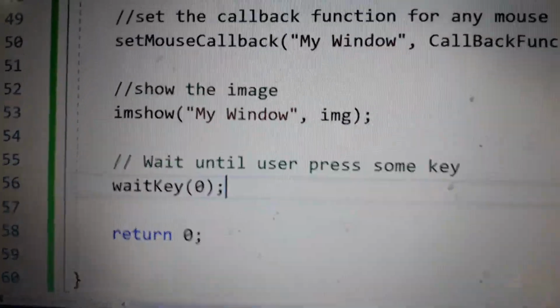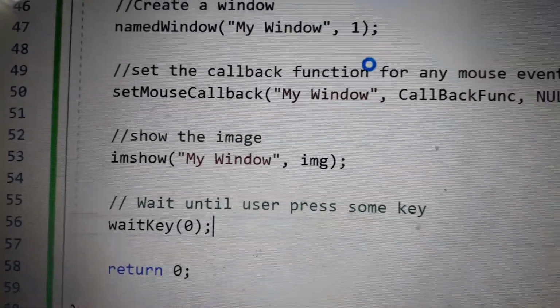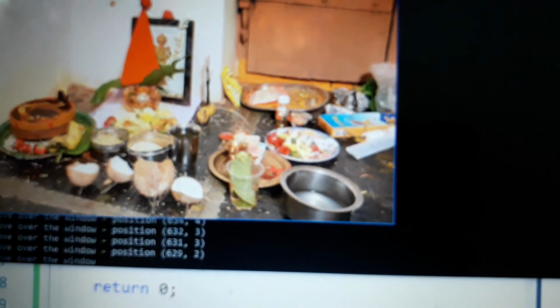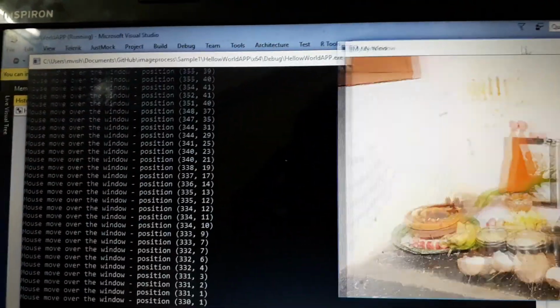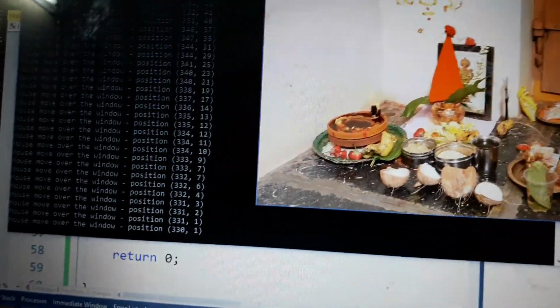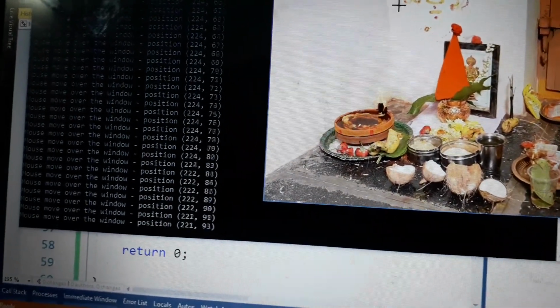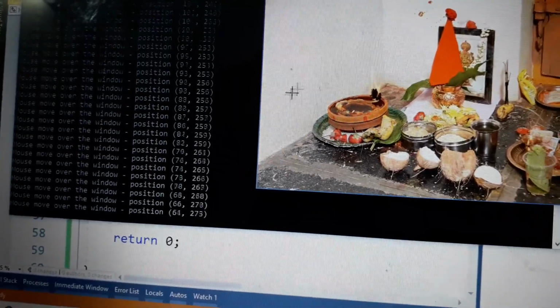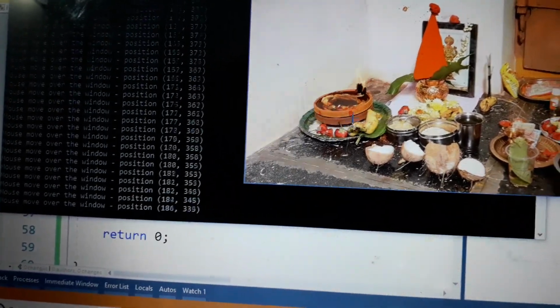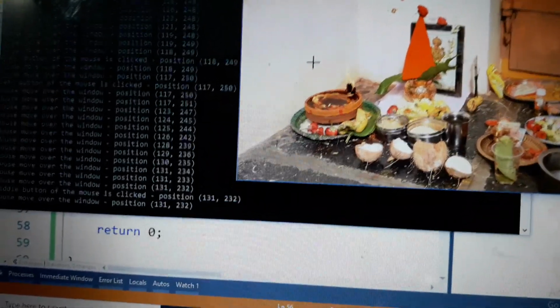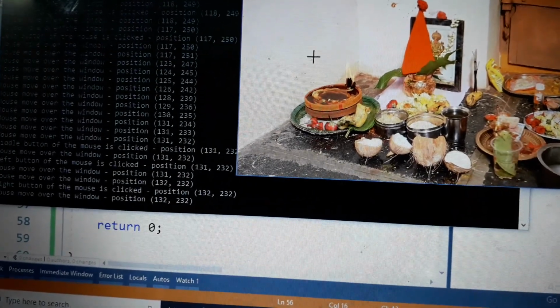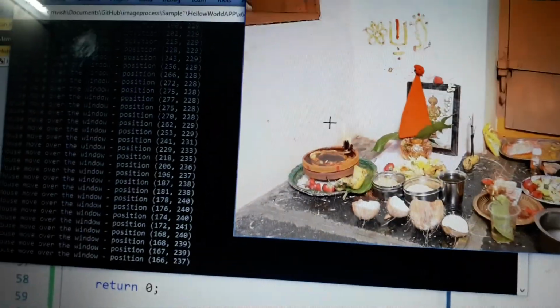Now I'm going to execute this program. Let's see. Now we have the image. On the left hand side, you can see the values moving here. Now it is moving. I'm going to move the mouse. I'm right clicking and clicking, and whatever click it will receive. Now I'm doing right, left, right. Now I'm moving the mouse over the image like that.